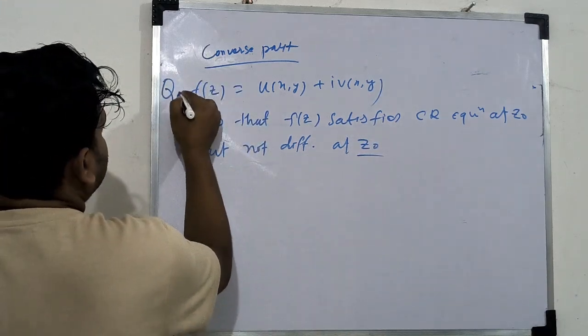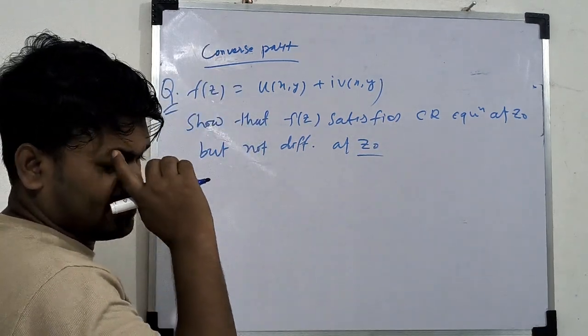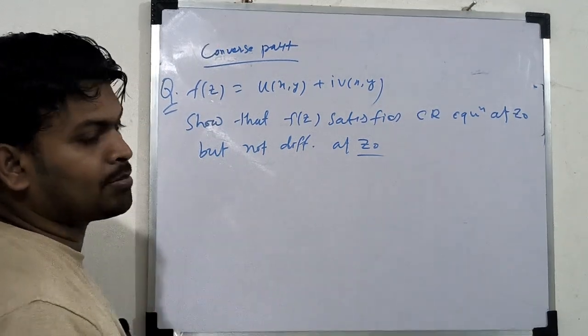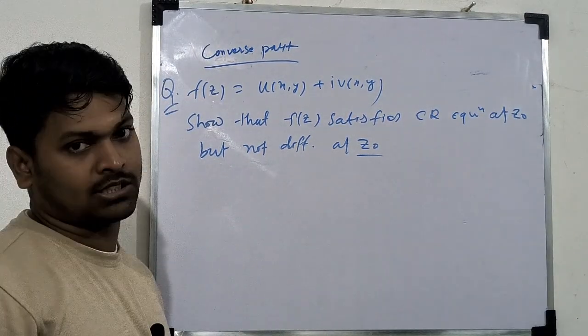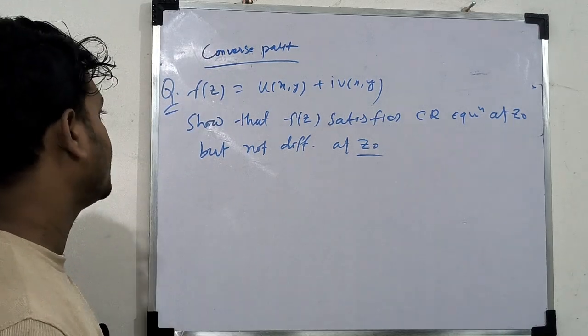This type of question is very important for your exam. These are general questions in previous year exams. This type of questions were given.